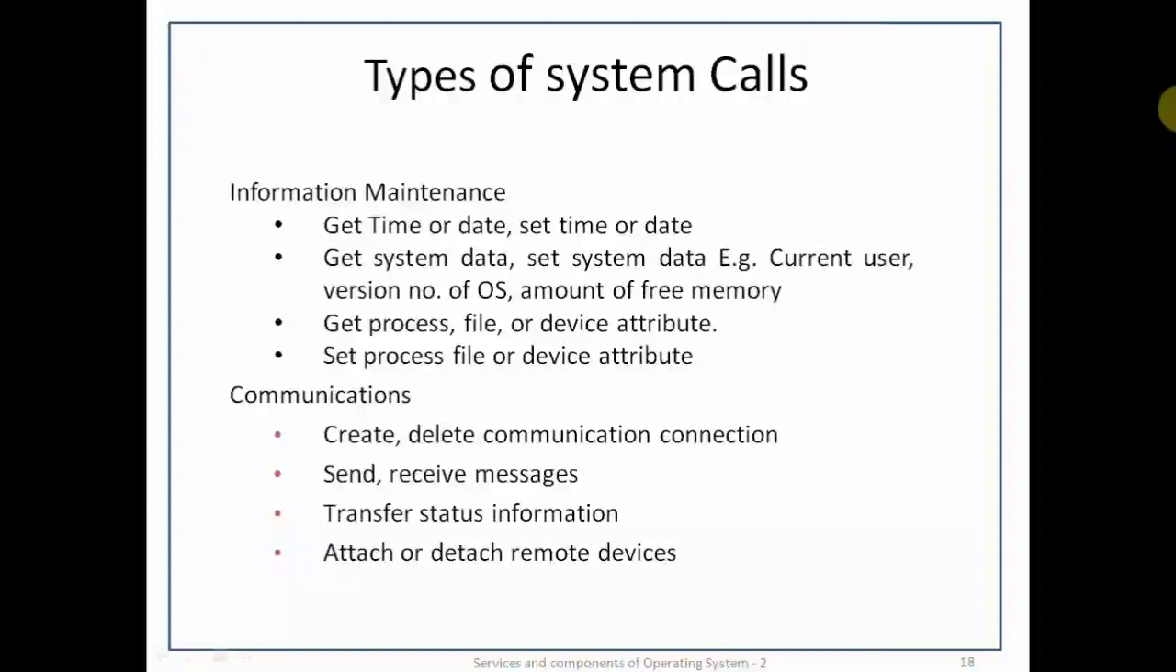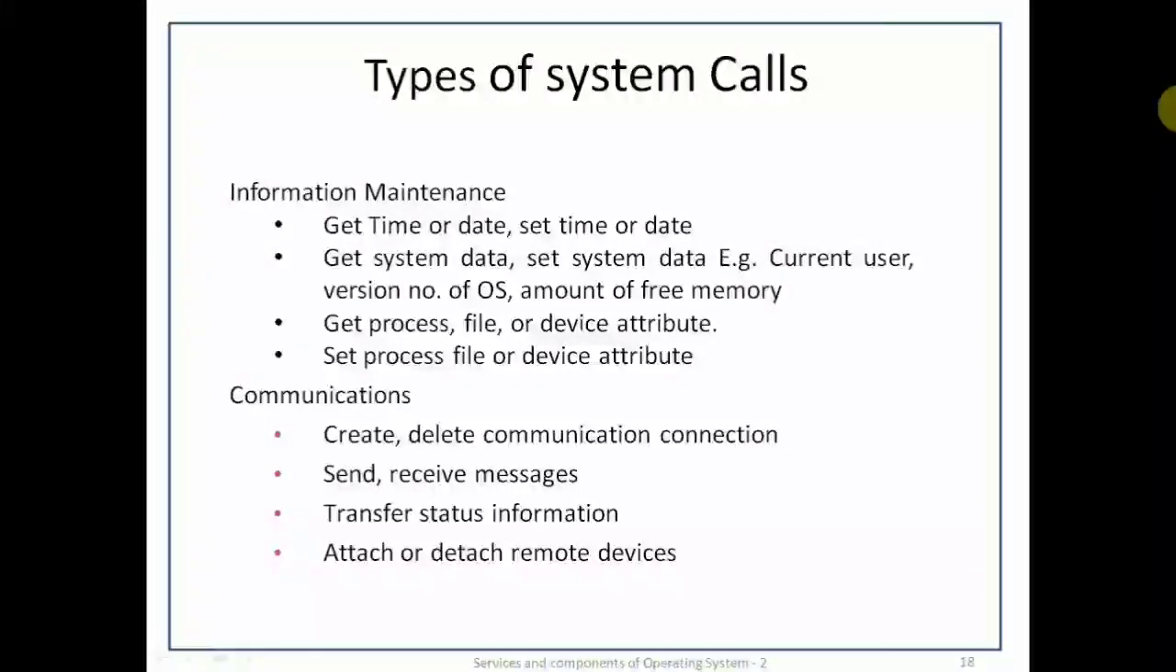Next, information maintenance. Many system calls are simply for the purpose of transferring information between the user program and the operating system. Most of the system calls return the current time and date. Some system calls may return information about the system, such as the number of current users, the version number of the operating system, the amount of free memory and disk space, and so on. In addition, the operating system keeps information about all its processes, and these are the system calls to access this information: get process attribute and set process attribute.